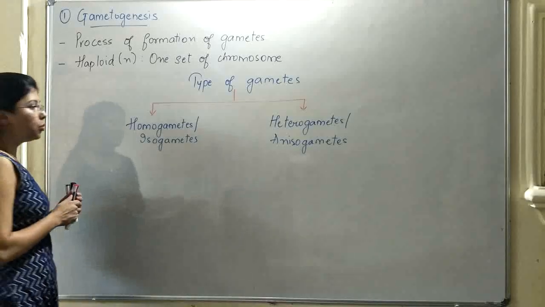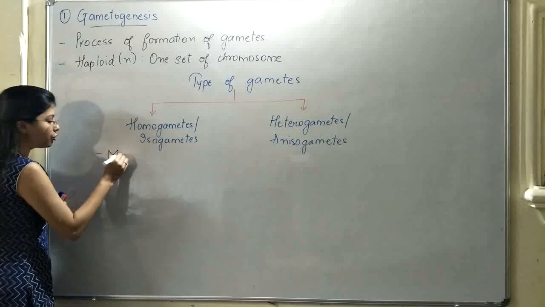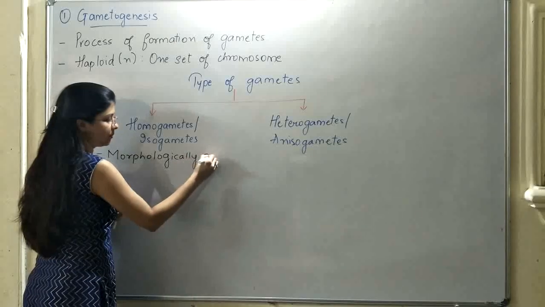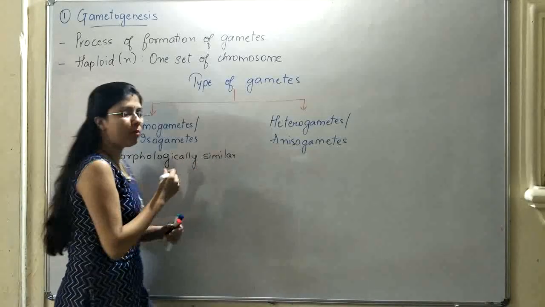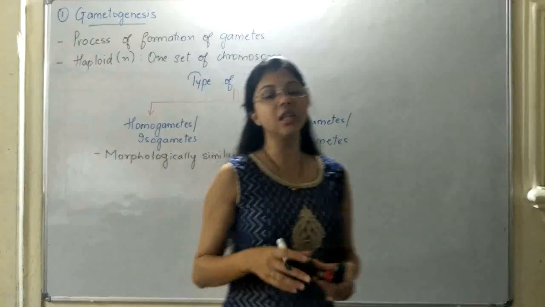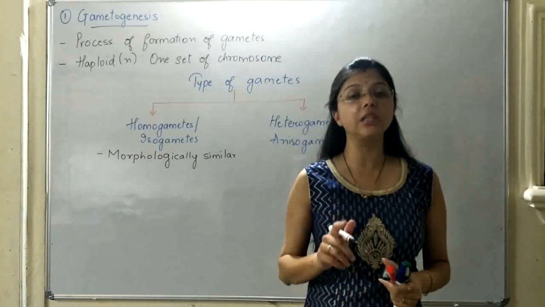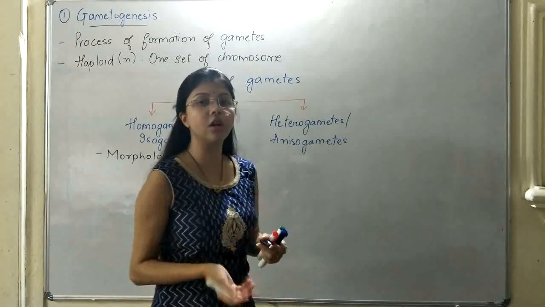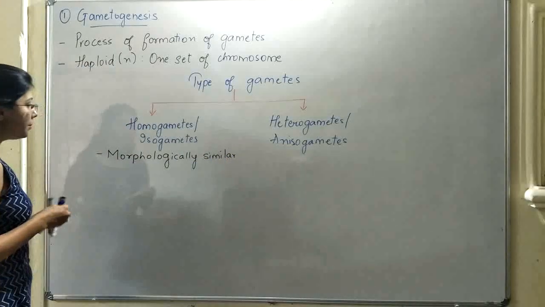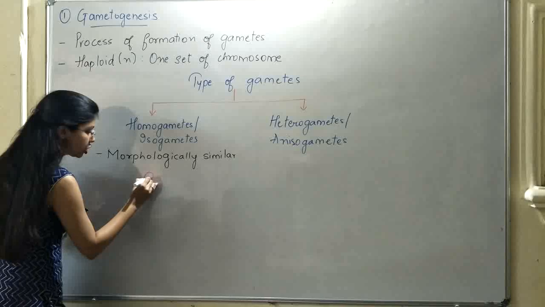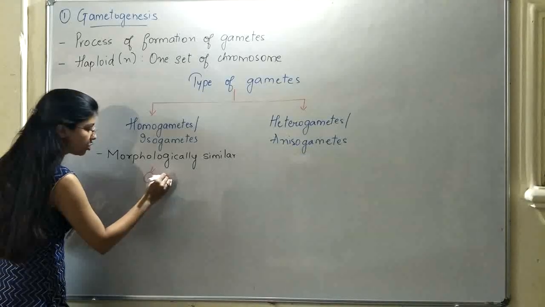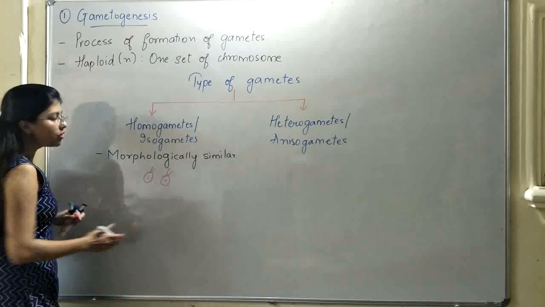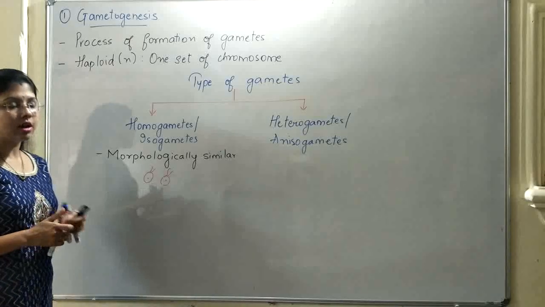Homogametes or isogametes are those types of gametes which are morphologically similar. Now, what do you mean by morphologically similar? Appearance-wise, the male as well as the female gamete will be similar. It will be difficult to distinguish which is the female gamete and which is the male gamete. They are almost similar in size. You cannot say which can be a male gamete or the female gamete.